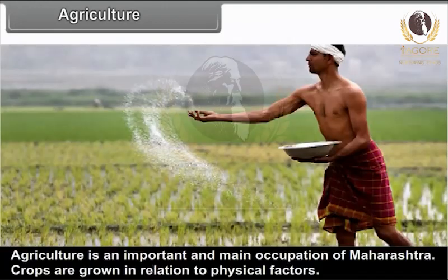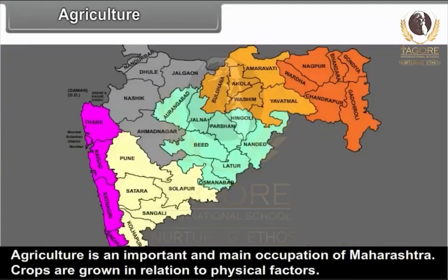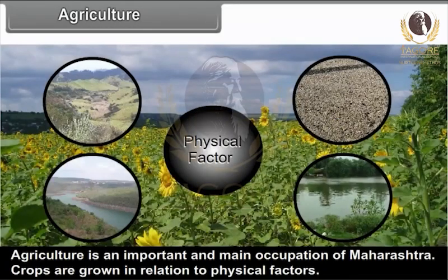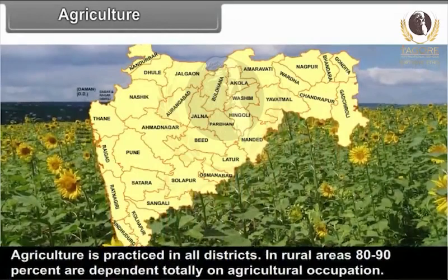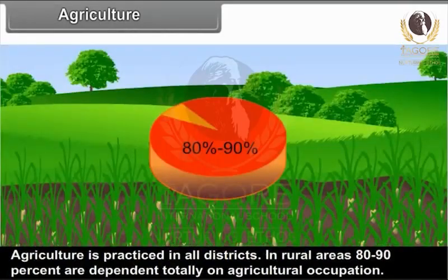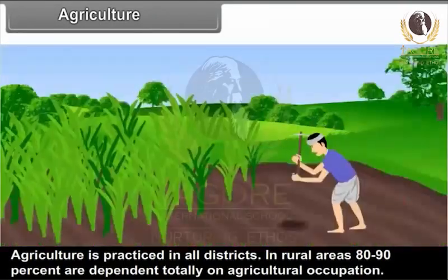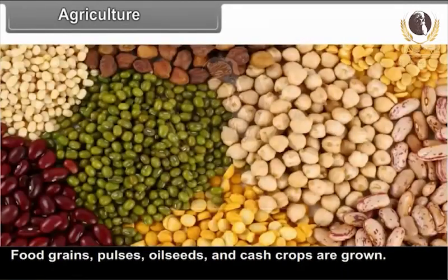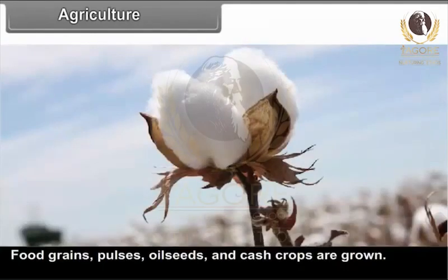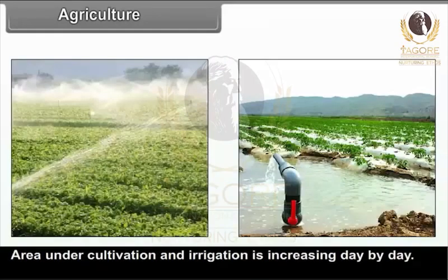Agriculture. Agriculture is an important and main occupation of Maharashtra. Crops are grown in relation to physical factors. Agriculture is practiced in all the districts. In rural areas, 80 to 90% are dependent totally on agricultural occupation. Food grains, pulses, oil seeds and cash crops are grown. Area under cultivation and irrigation is increasing day by day.